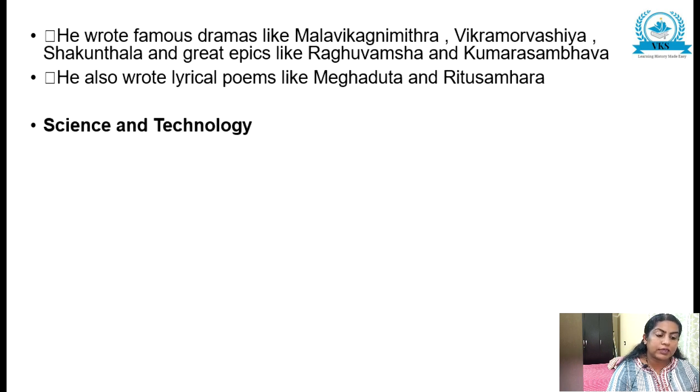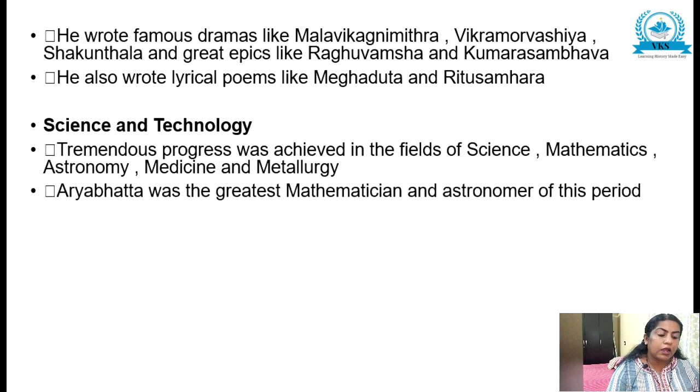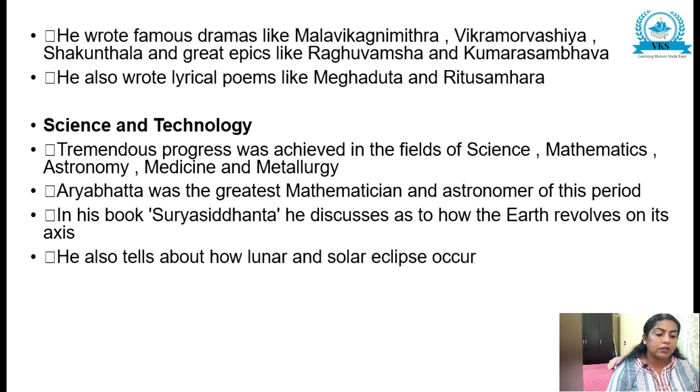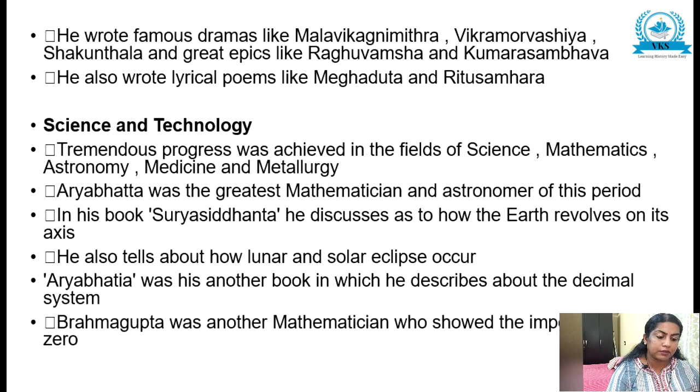Next subheading, Science and Technology. Tremendous progress was achieved in the field of science, mathematics, astronomy, medicine and metallurgy. Aryabhatta was the greatest mathematician and astronomer of this period. In his book Surya Siddhanta, he discusses how the earth revolves on its axis. He also tells about how lunar and solar eclipses occur. Aryabhatta wrote another book in which he describes the decimal system.